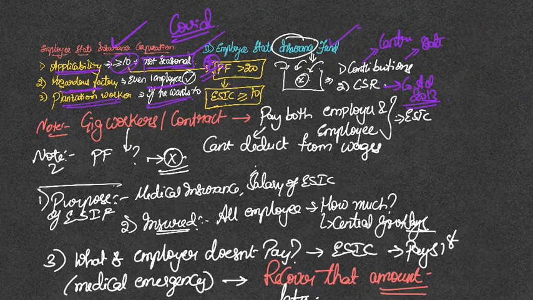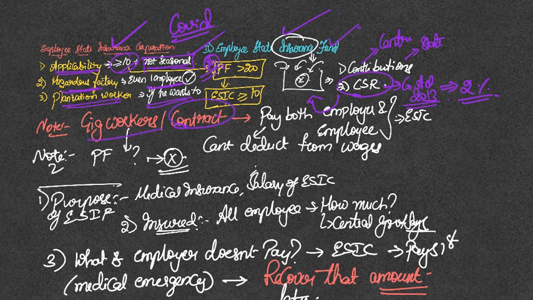So in this corporate social responsibility, in the past 3 years, whatever is the net profits, 2% of that profits should be contributed towards some social activity as CSR. So these funds can be added to this employee state insurance fund also to ensure that employees are feeling a bit safe.